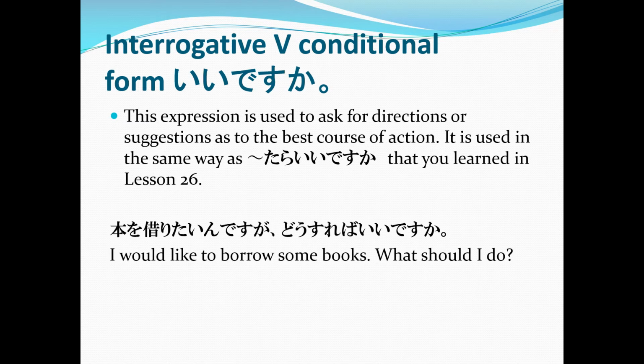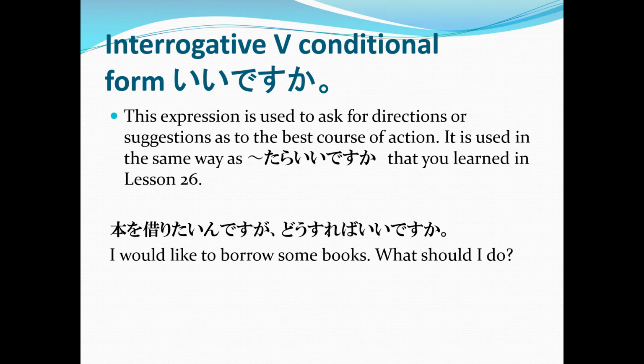Example. Hon ga karitai desu ga, do sareba ii desu ka? I would like to borrow some books. What should I do? See how he uses the interrogative verb conditional form ii desu ka? So we have do sareba ii desu ka?